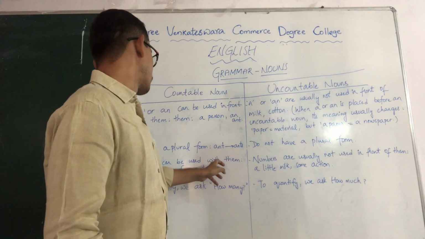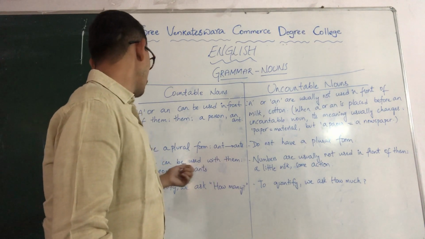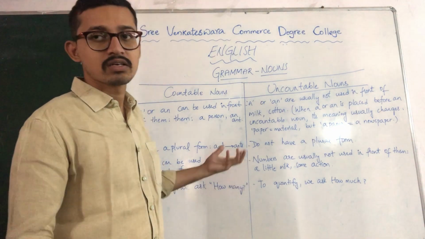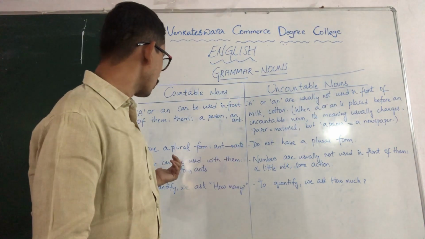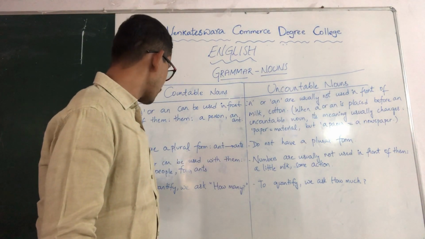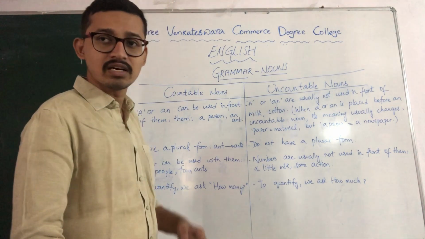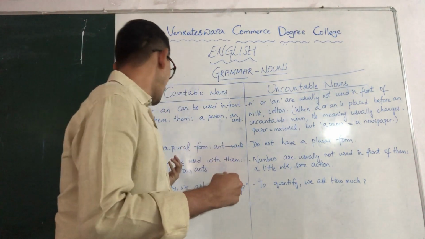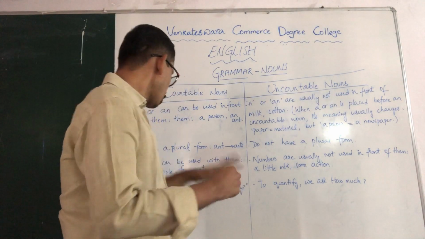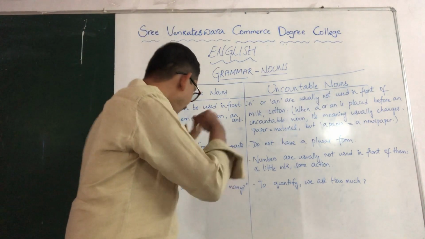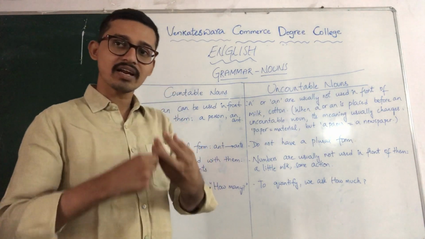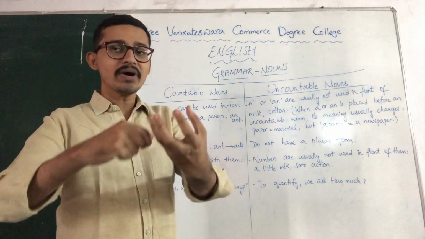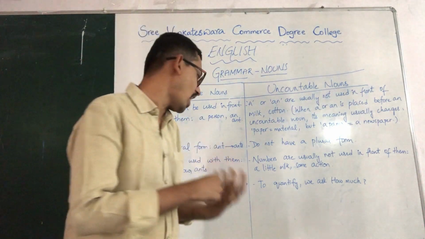Numbers can be used with them. 2 people, 4 ants. See, numbers can be used. 2 is a number, a numerical form, right? We can represent the countable nouns with the number 2. There are 2 people and there are 4 ants. It means they are expressing a numerical form in front of a noun.